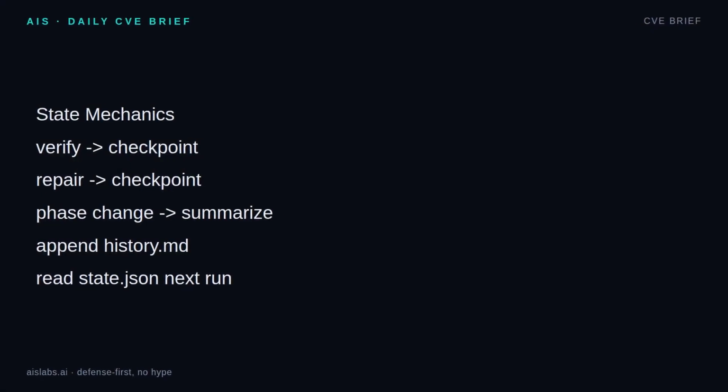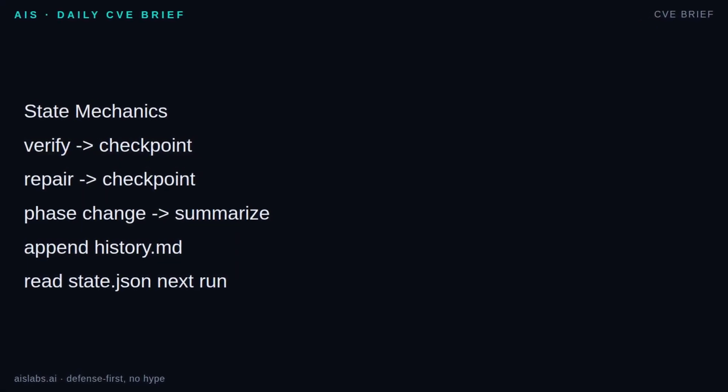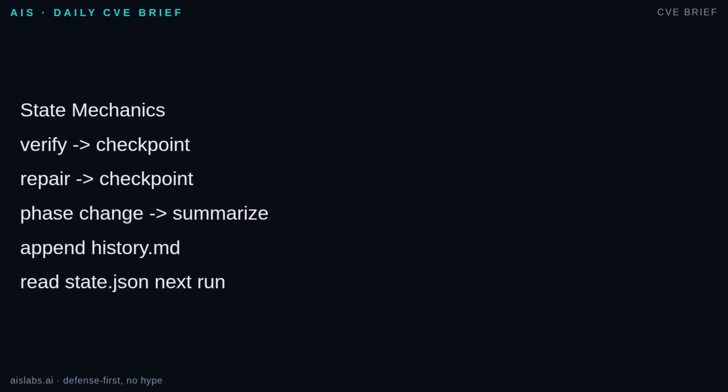Here is the mechanical version. Start each run by loading state.json. Do not load the transcript unless a human is debugging. Execute one bounded action. Verify the results with a test, check, schema, human approval, or source comparison. After verification, write the new state. If you attempted a repair, checkpoint again, including what failed and what not to repeat.